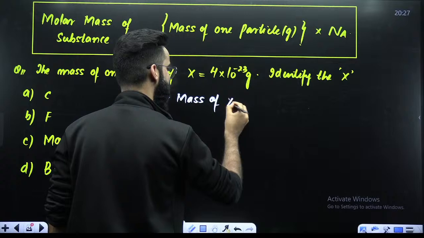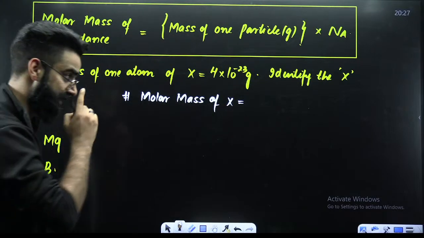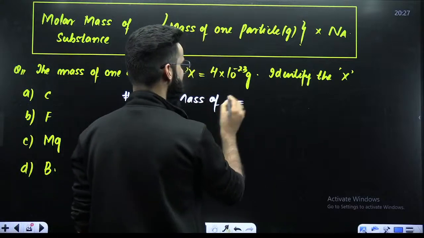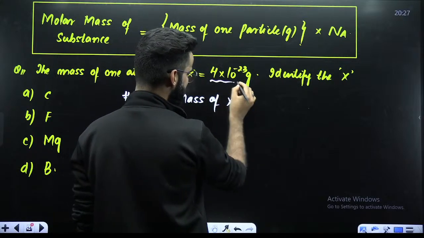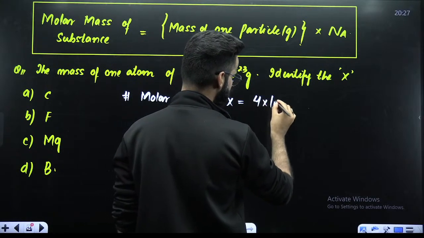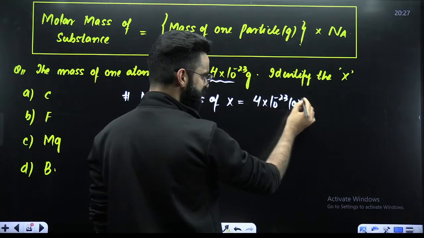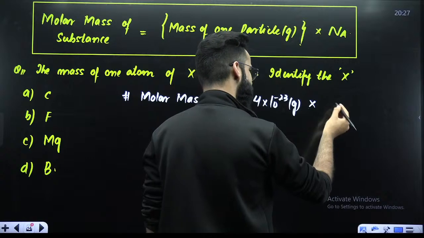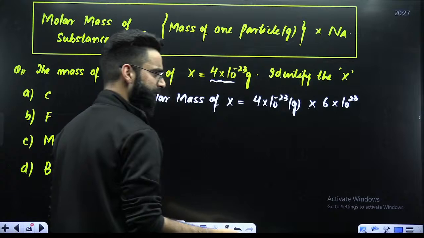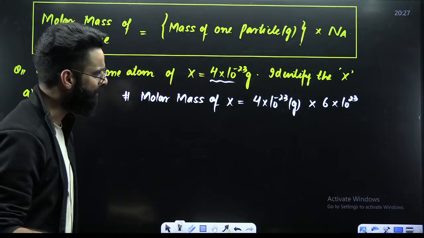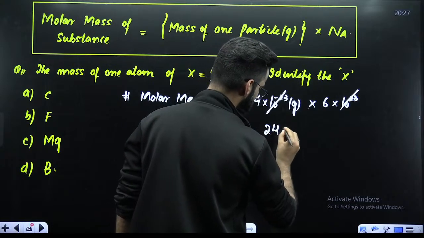Let me calculate the molar mass of the element. How do you calculate the molar mass of the element? It will be equal to the mass of one atom of an element multiplied by Avogadro's number. What is the mass of one atom of the element? It is 4 into 10 raised to the power minus 23 grams. This is the mass of one atom of X. I just need to multiply it with Avogadro's number, which is technically 6 into 10 raised to the power 23. Perfect? So my dear students, the 10 raised to the power minus 23 and the 10 raised to the power 23 cancel. The value came out to be 24 grams.